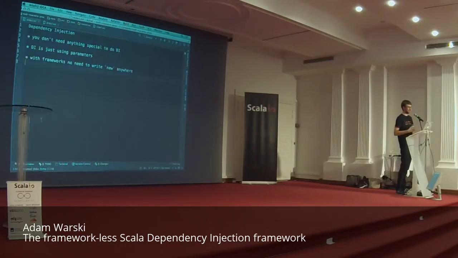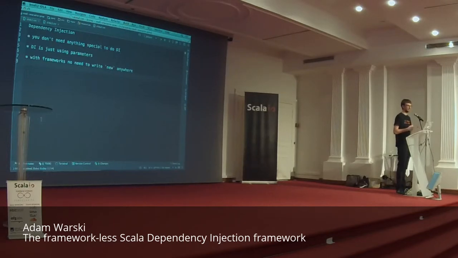So dependency injection is, in general, quite a well-known pattern, right? Especially in the Java world. If you're coming from the Java world, you probably use some form of a dependency injection container, like Spring, Guice, or Weld, or CDI. So it may seem that it's something special, and that you need a container to actually use it, right?